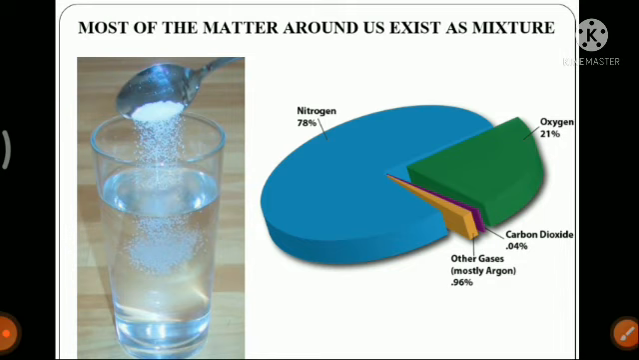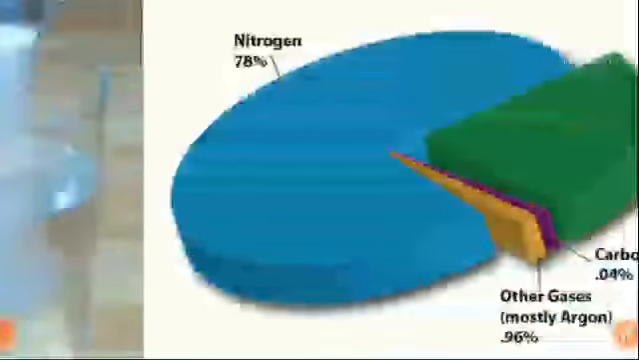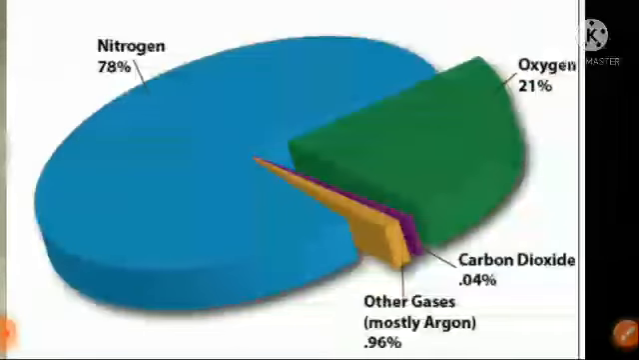Why a mixture of gases? Because here you can see a diagram showing the composition of air. 78% of air contains nitrogen, 21% oxygen, 0.04% carbon dioxide, and then other gases also. Different gases, dust particles, and water vapor all mix together and they form air.